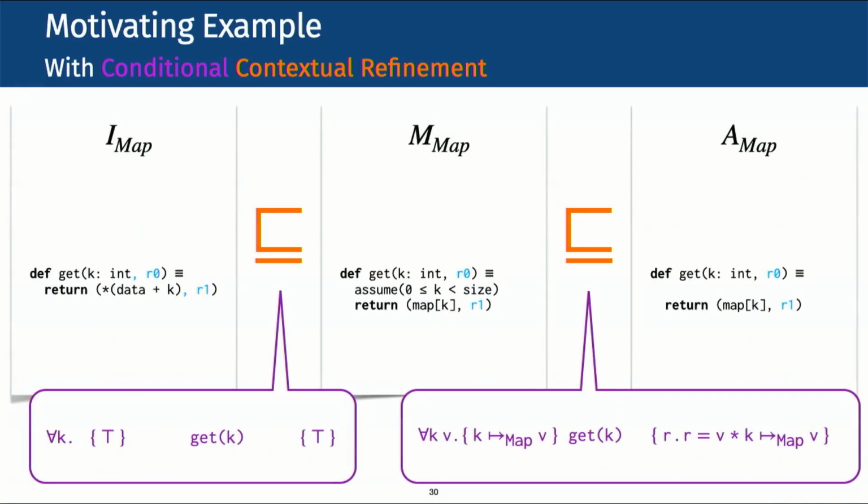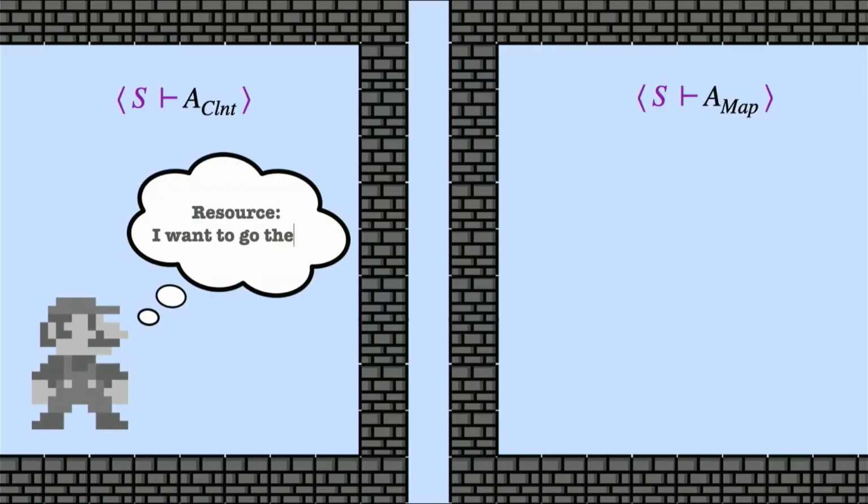Then the context in the contextual refinement will pass the same resource R0 to and expect the same resource R1 from all these three modules. However, true and k points to v are not satisfied by the same resource, thus the refinement with this additional argument approach will not work. At a high level, the situation is like this. Additional data called resource wants to flow into another module, but there is a wall blocking it named contextual refinement.